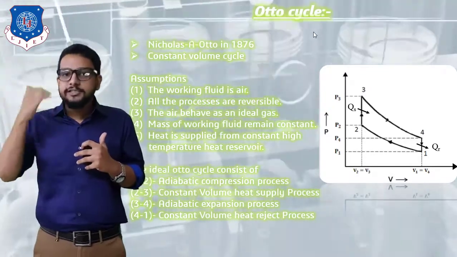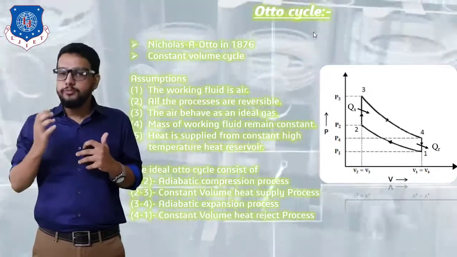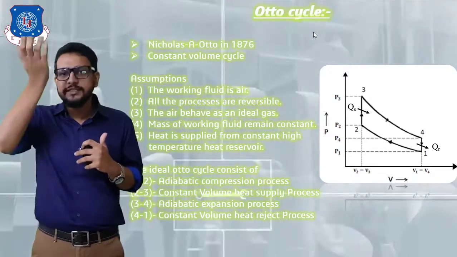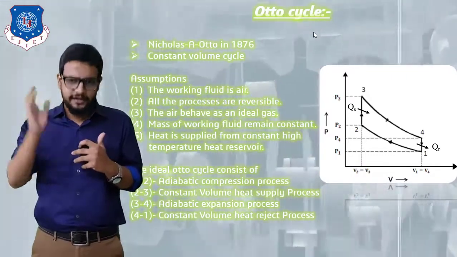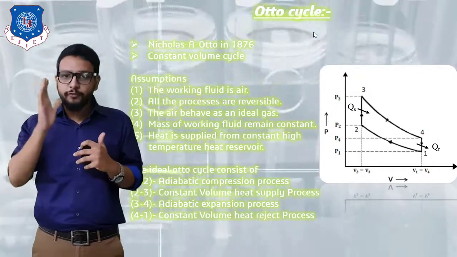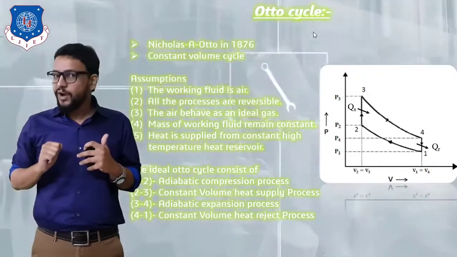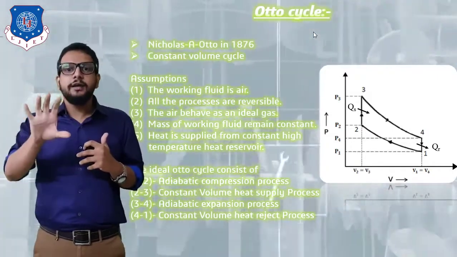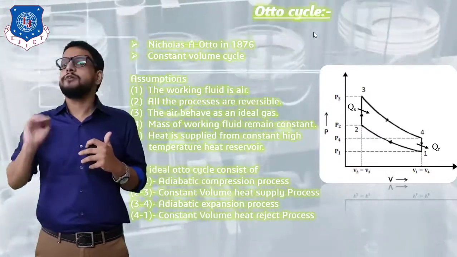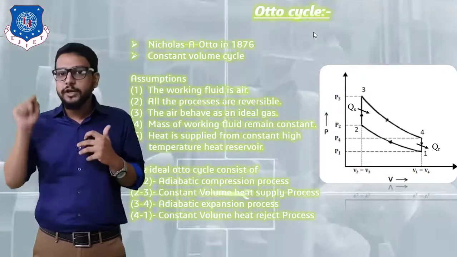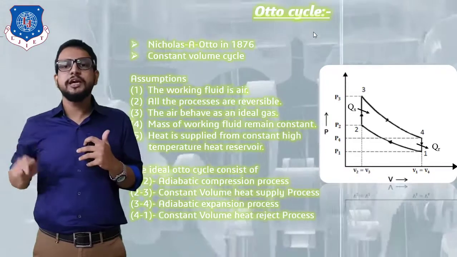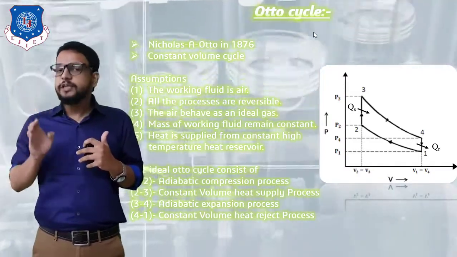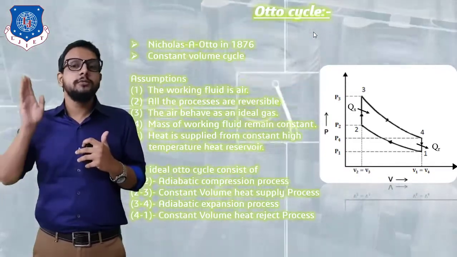Now in the next stroke, that is our exhaust stroke, the piston has to move from its BDC to TDC to remove all the hot gases, in an actual engine. So before performing that, it is required to bring the air to its initial atmospheric pressure. So what is going to happen? From state 4 to state 1, the system is going to reject heat energy at constant volume.